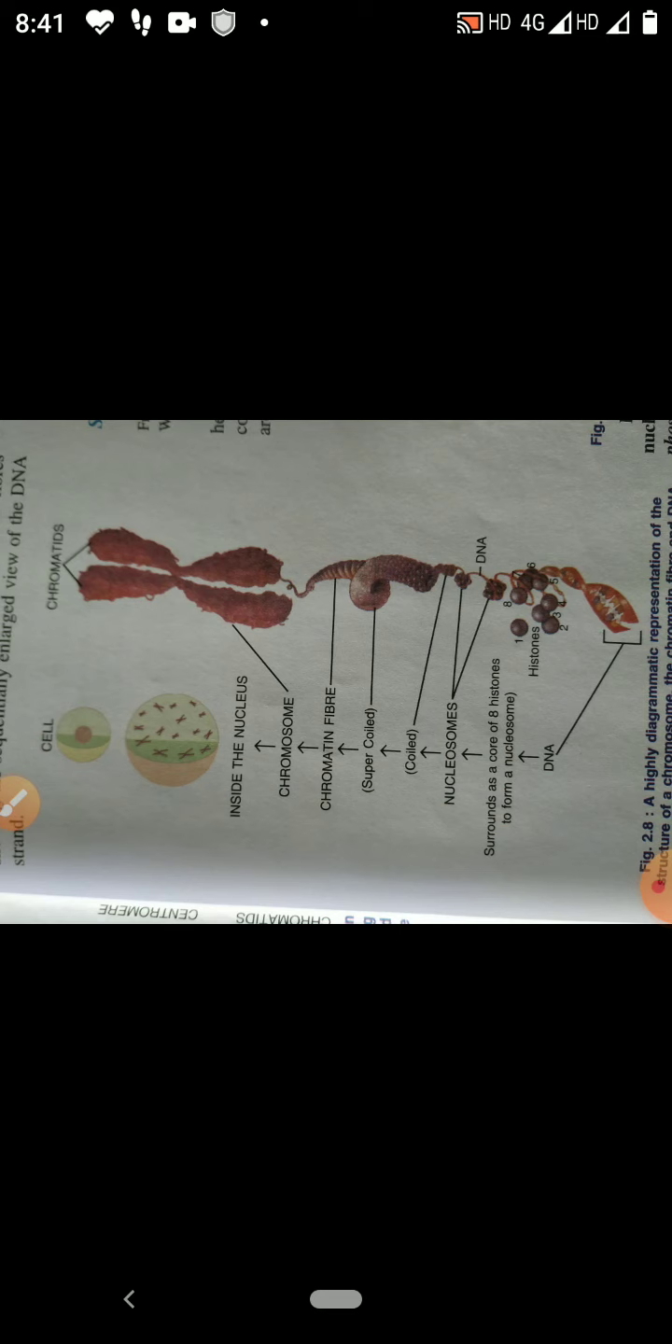Chromosomes consist of two substances. One is DNA and the other is histone. 40% of a chromosome is nucleic acid, deoxyribonucleic acid, that is DNA, and 60% is a particular type of protein called histone.